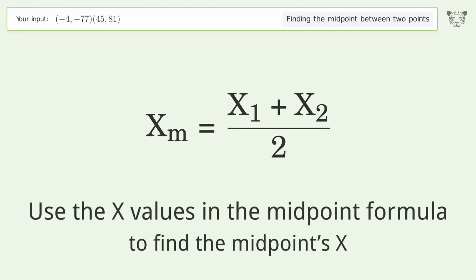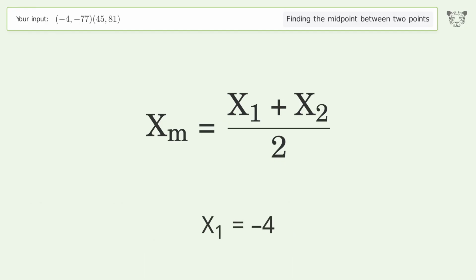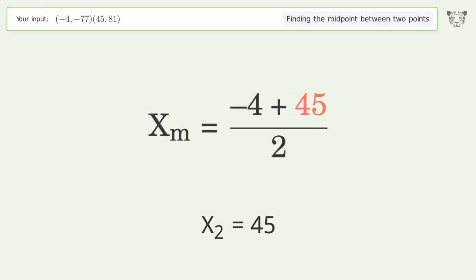Use the x values in the midpoint formula to find the midpoint's x. x1 equals -4. x2 equals 45. Simplify the arithmetic.